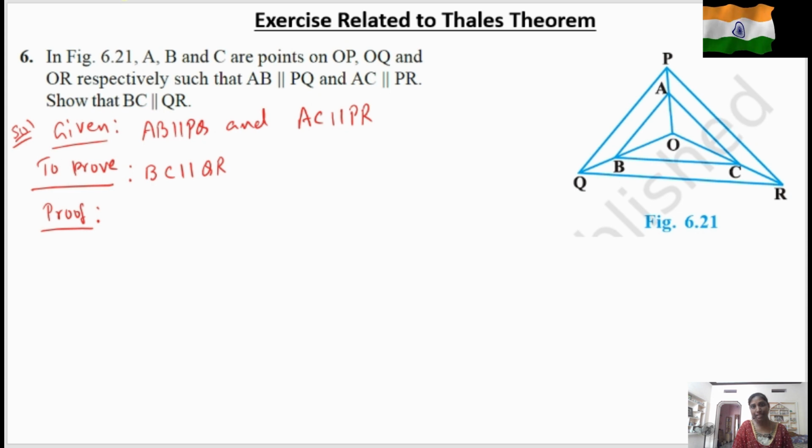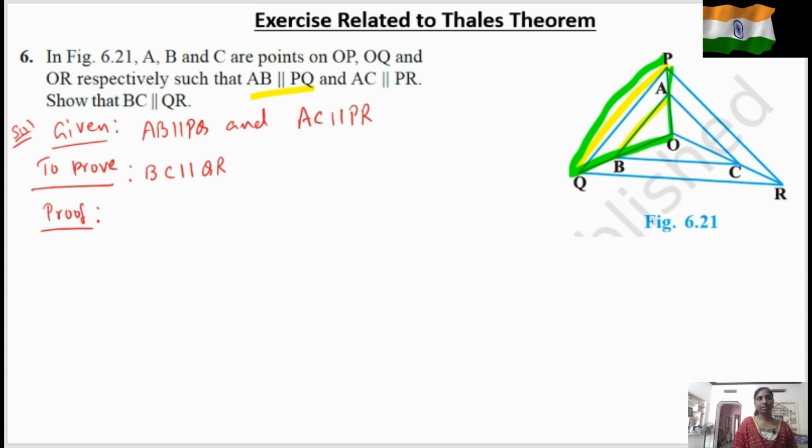It means AB is parallel to PQ. Where is AB parallel to PQ? This is AB and this is PQ. It means which triangle should we take? We should take triangle POQ.